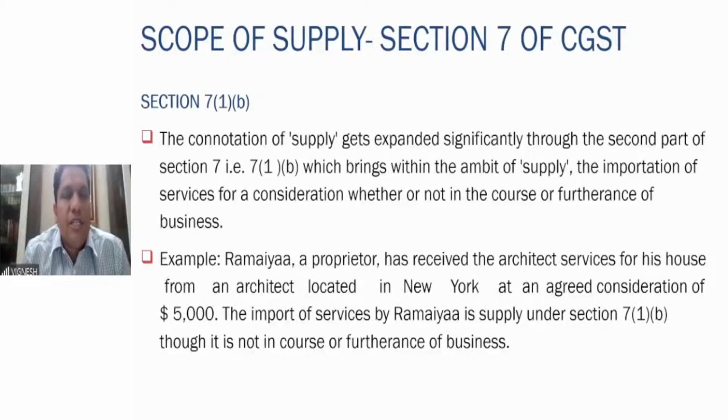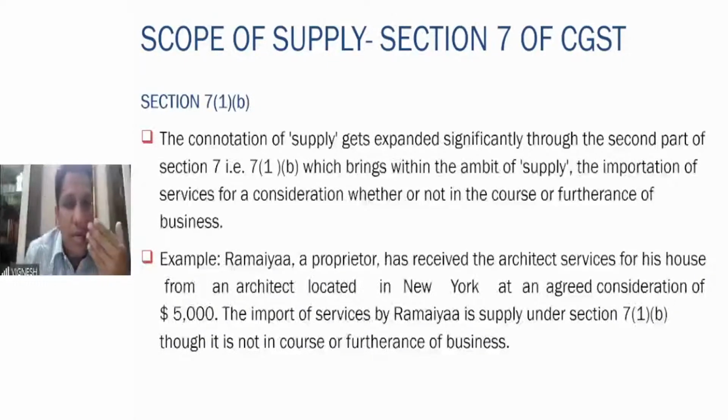Section 7 subsection 1 clause B, please make a note of this. It eliminates the requirement of being in the course or furtherance of business. You have to import the service for a consideration. It need not be in the course or furtherance of the business. An example: Ramaya, a proprietor, has received architect services for his house from an architect located in a foreign country at an agreed consideration of 5,000 USD.